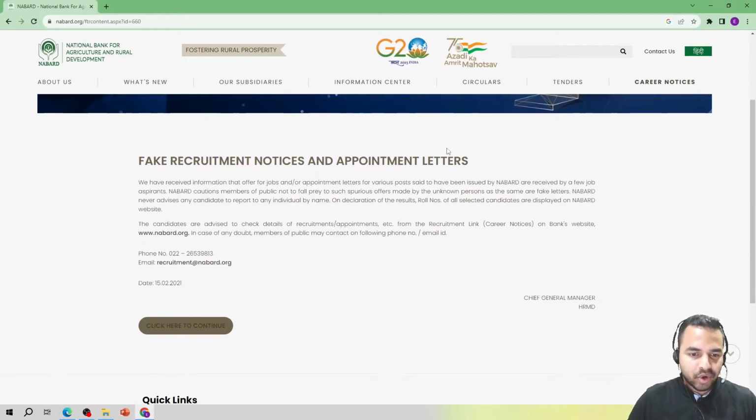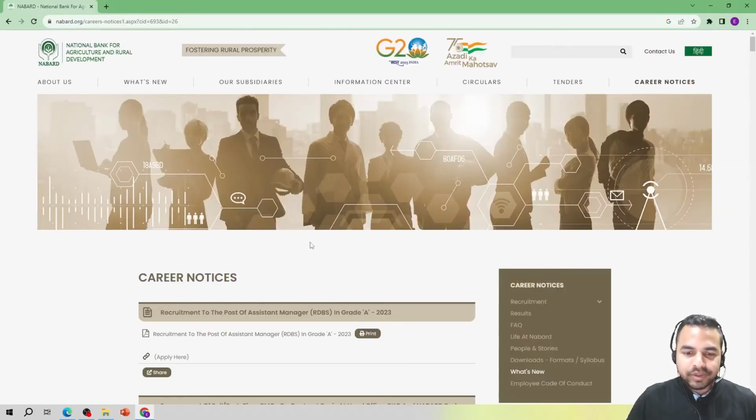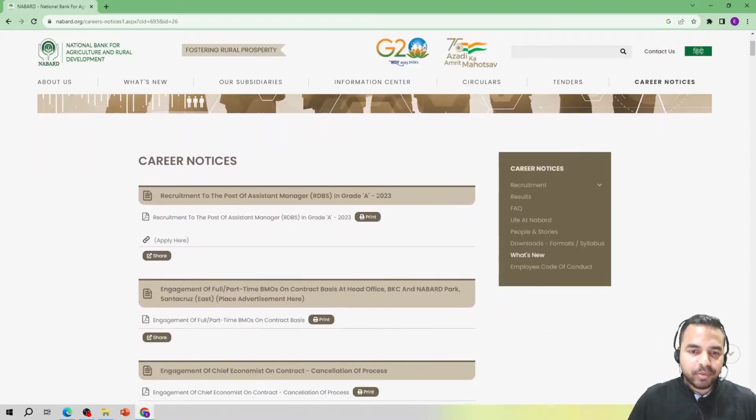Just scroll down this particular page and you can see that some kind of information is being provided by the Chief General Manager. Just click here to continue. And now this particular page will appear, in which on the top you can see the career notices, recruitment to the post of Assistant Manager in Grade A 2023.